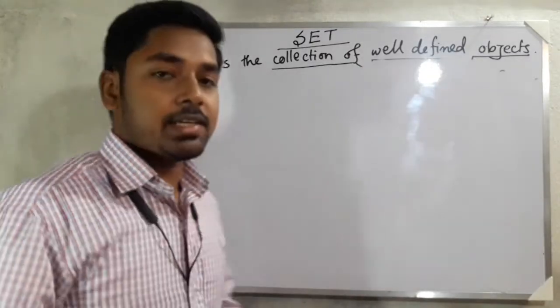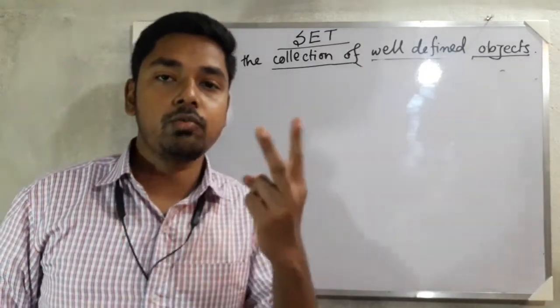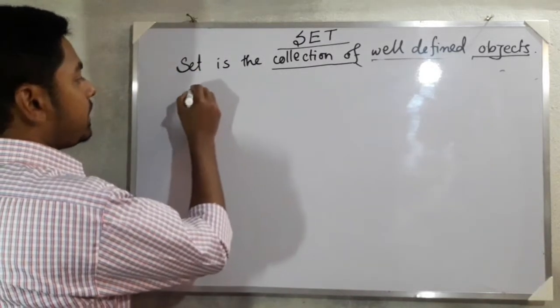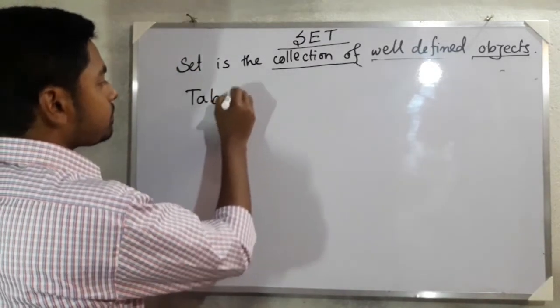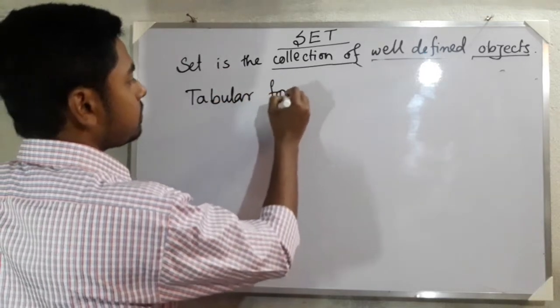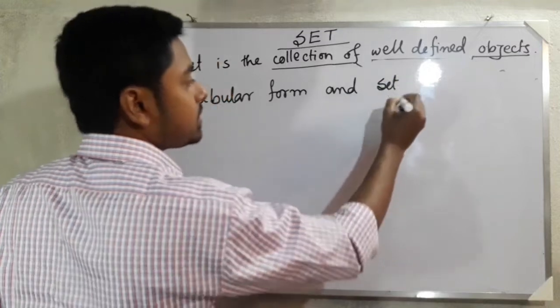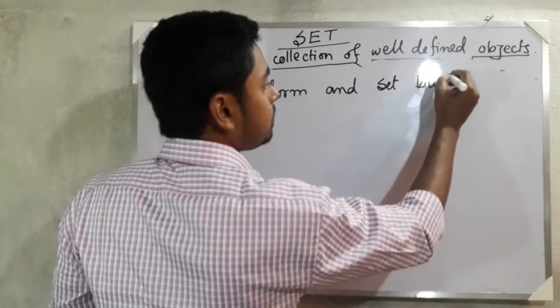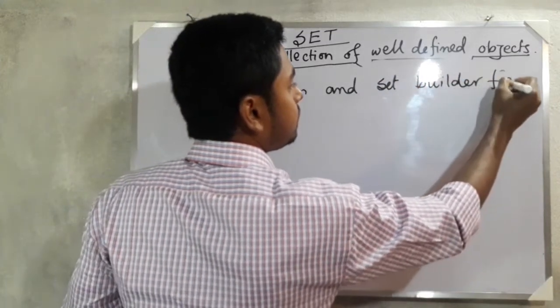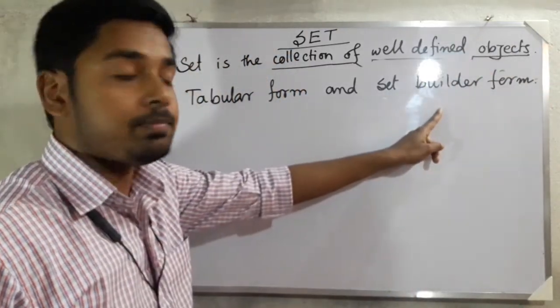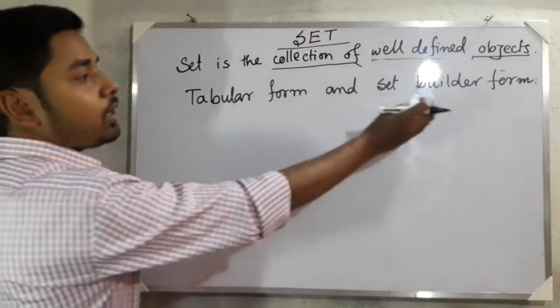We can write a set in two ways: tabular form and set builder form. Okay, now what is tabular form and what is set builder form?